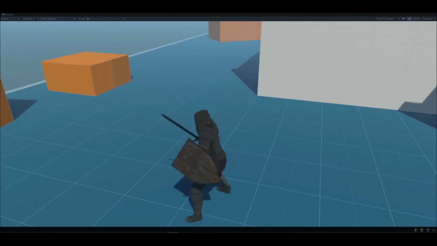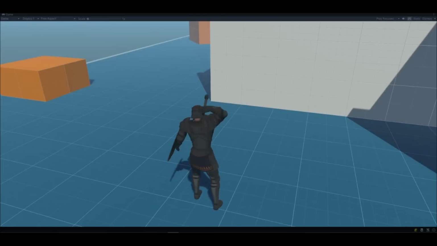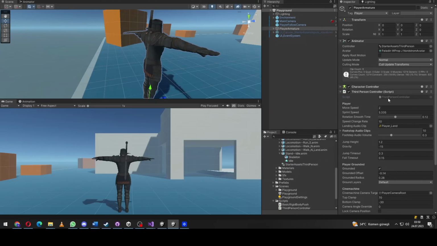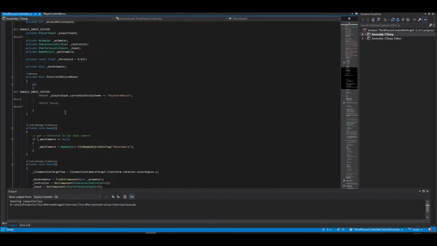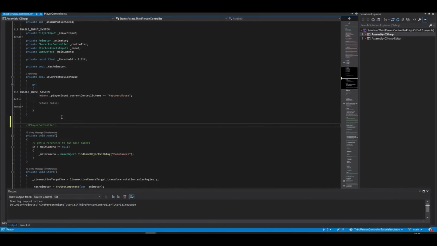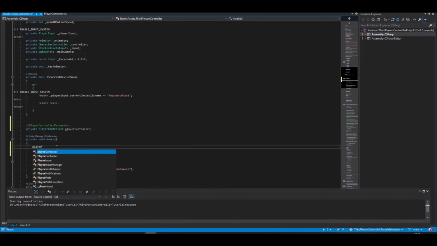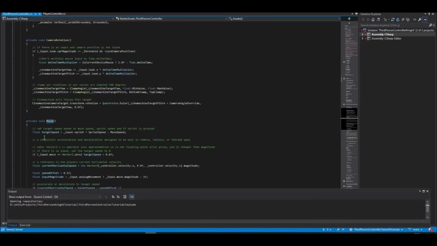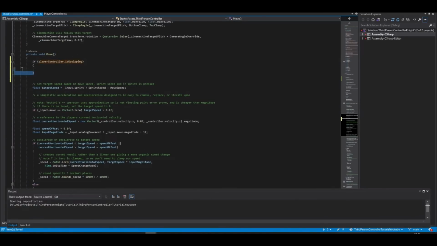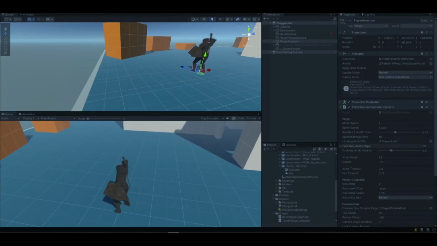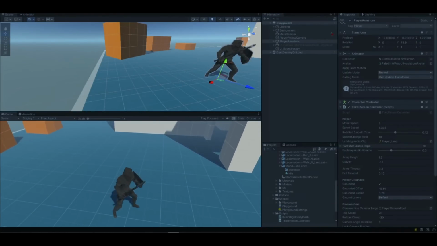But there is a problem, like you see. Our character moves before the equipping animation is completed. We will solve this problem. Open the third-person controller script. Set a player controller parameter and set the reference with GameObject GetComponent in awake. Then write an if statement in the move method. The move method will return if the equipping animation isn't completed, by the help of this if statement. Our character won't be able to move anymore without completing the equipping animation.